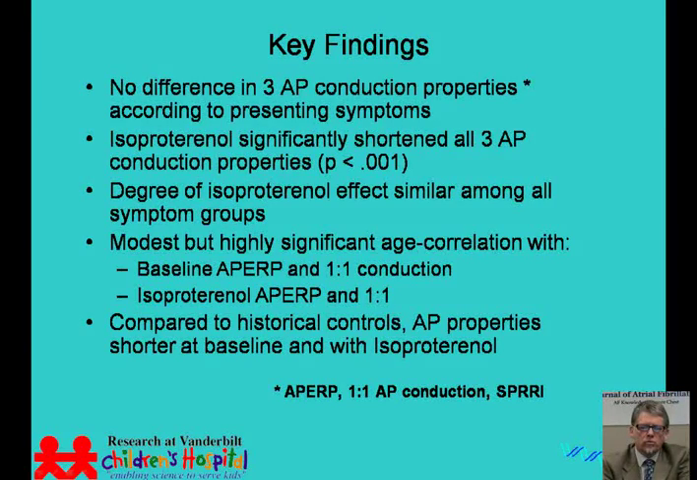Compared to the historical controls in adults that we examined, who were studied in a fairly similar fashion, albeit with sedation rather than with anesthesia, the accessory pathway properties were clearly shorter both at baseline and after infusion of isoproterenol.